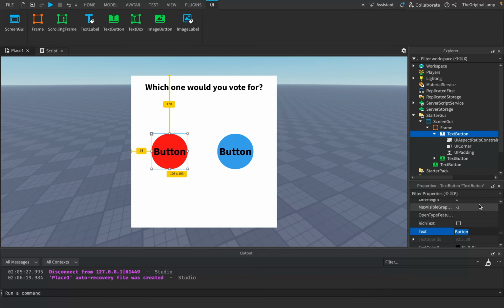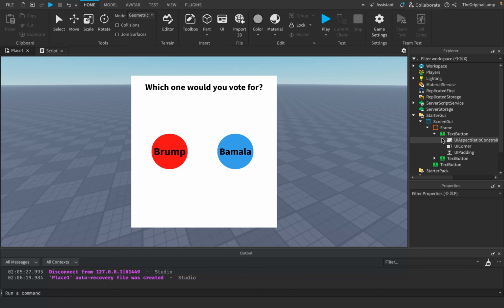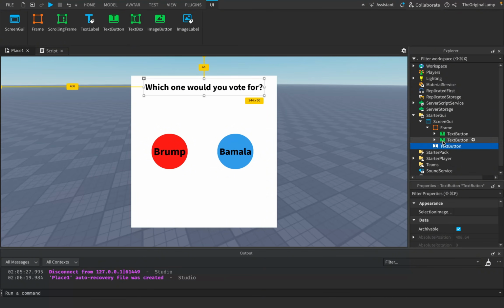And I think for these hypothetical candidates, we could have someone named Brump, right? That's a cool name. And Bamala. There we go. Nice, right? So, fake little things. Kids are silly, and kids shows always have these silly little names. So we could have something like this. And I just realized I made this into a button and not a text, but it's whatever.